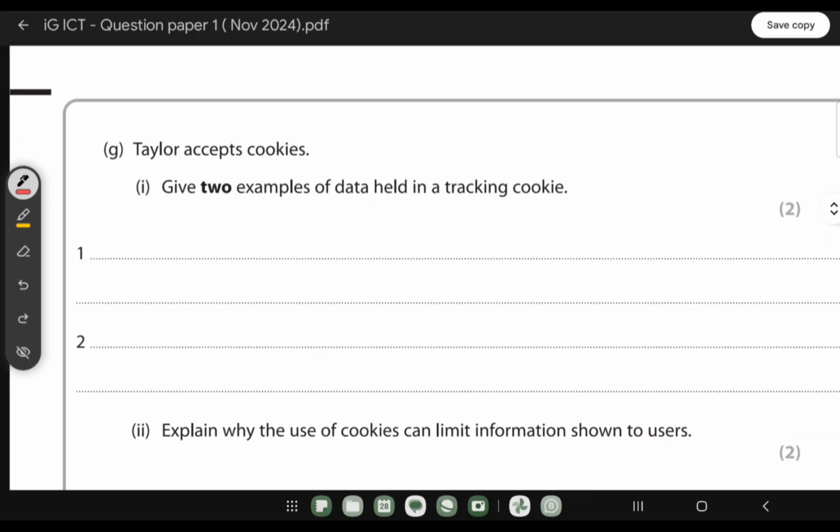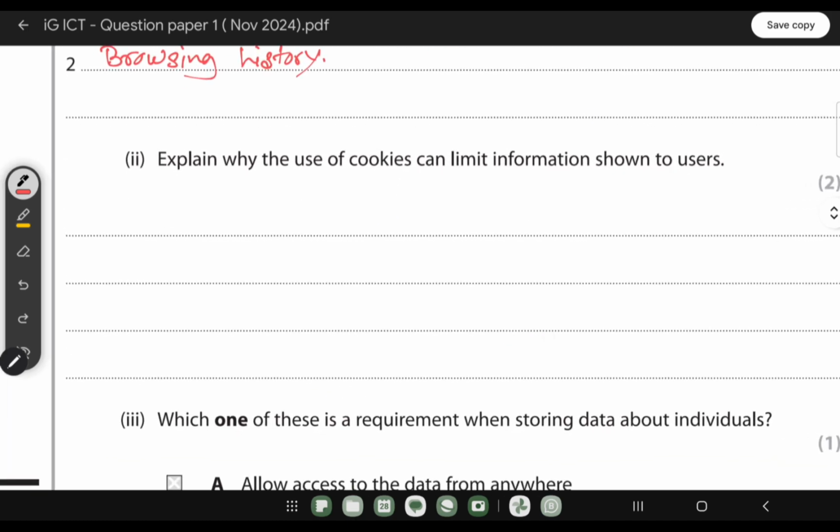Tailor accepts cookies. Give 2 examples of data that is held in the tracking cookies. So which means how the cookies are working actually. We have 3 types of cookie. I think if you go through the book, you can get the detail of this. So in terms of tracking, cookies store some of the data from the user devices. The first thing is the IP address, and their browsing history. This is the most common thing they install, or they store in the cookies.